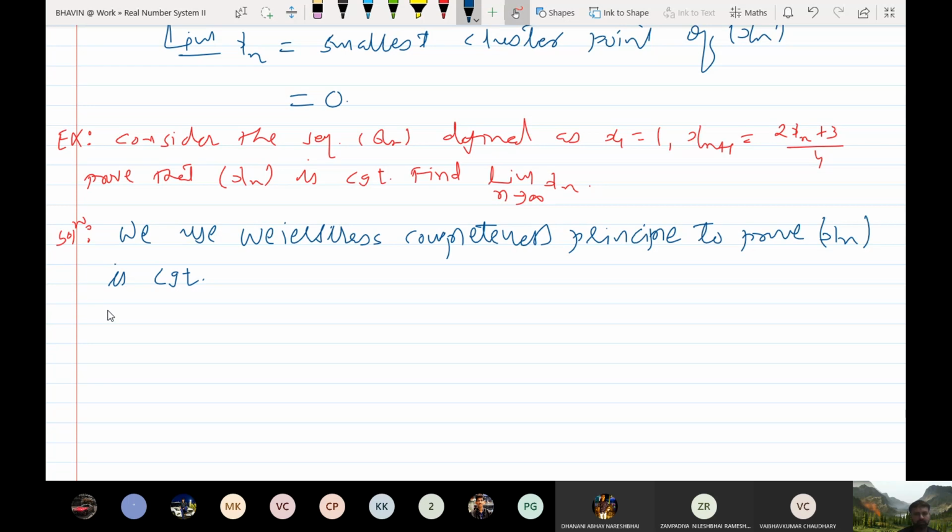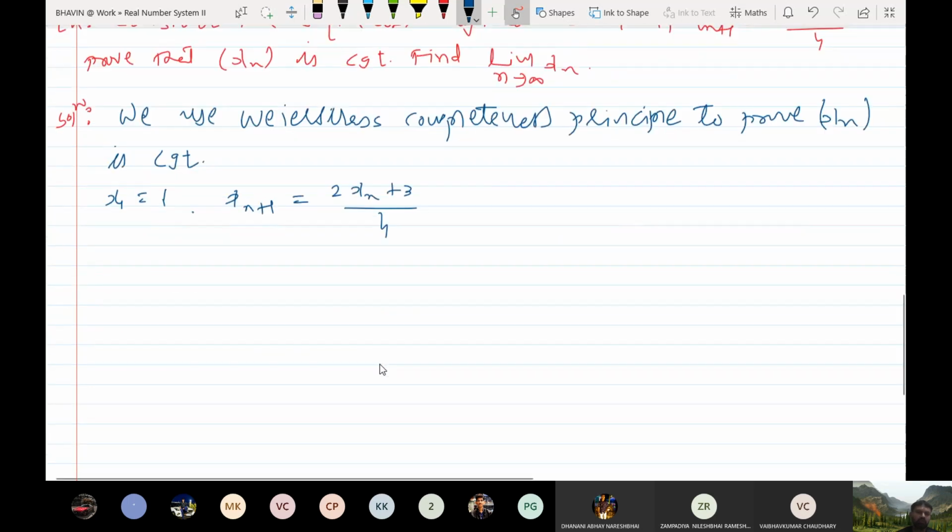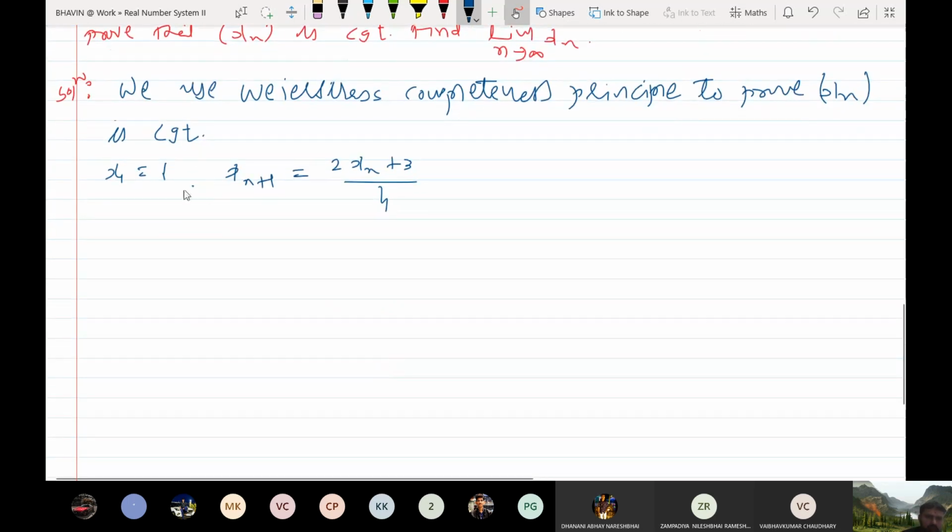So see, x1 is given, 1. Now how to get x2 from this recurrence relation? xn plus 1 is nothing but (2xn plus 3) by 4. So how to get x2 from this recurrence relation?